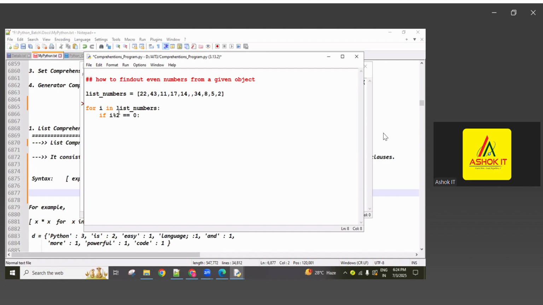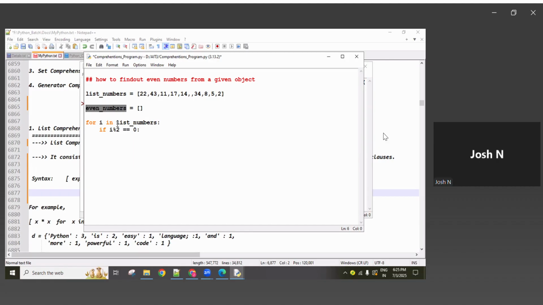Then for even numbers, we create a list: even numbers equals an empty list. Now these even numbers, copy.